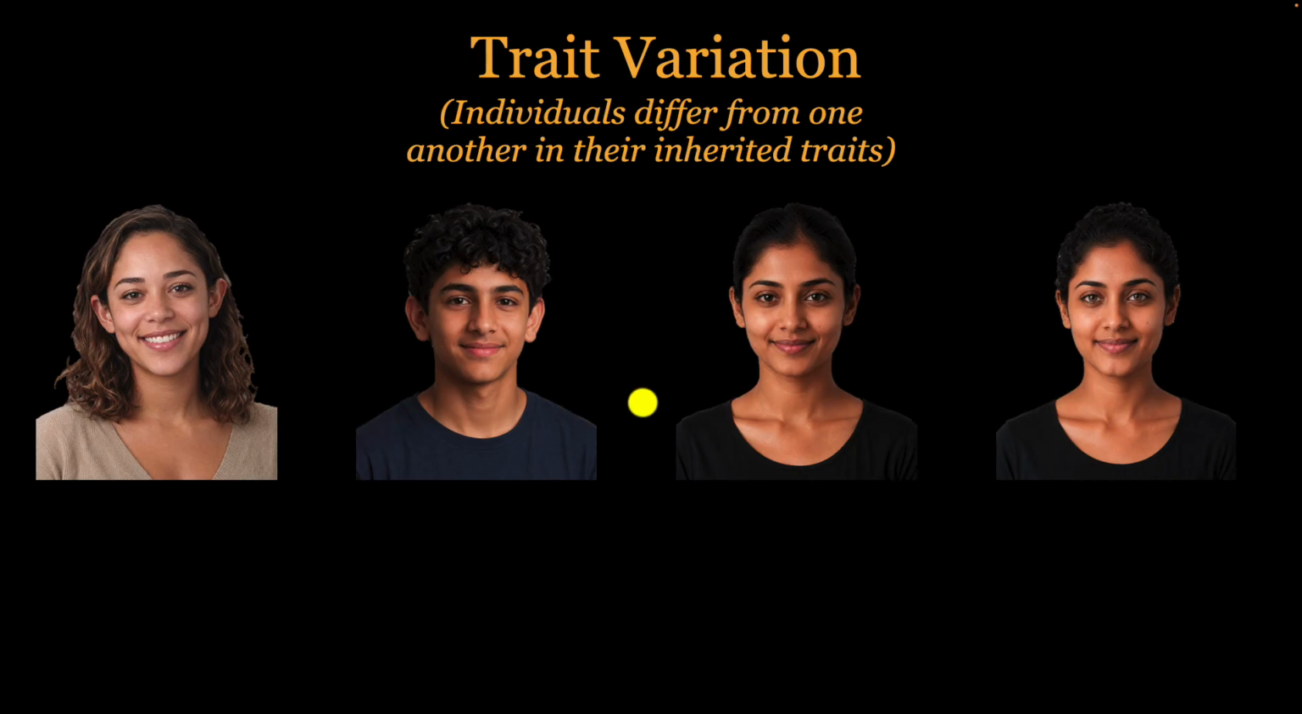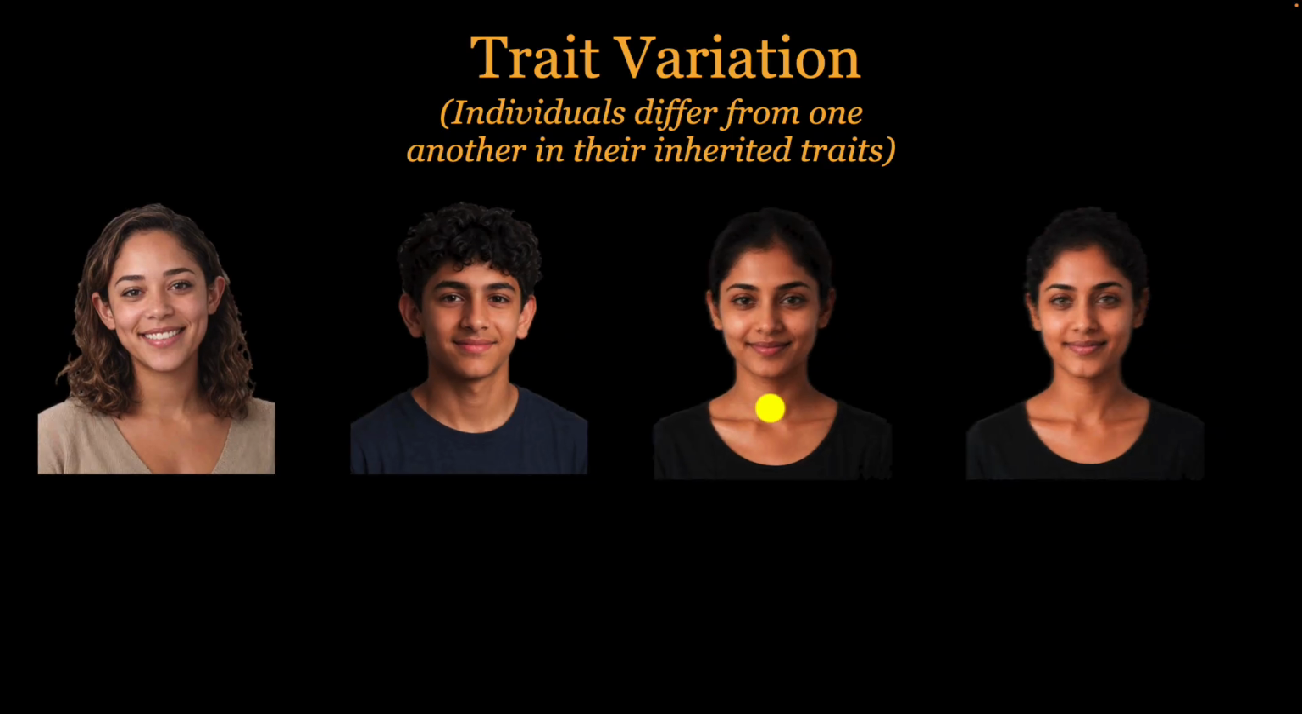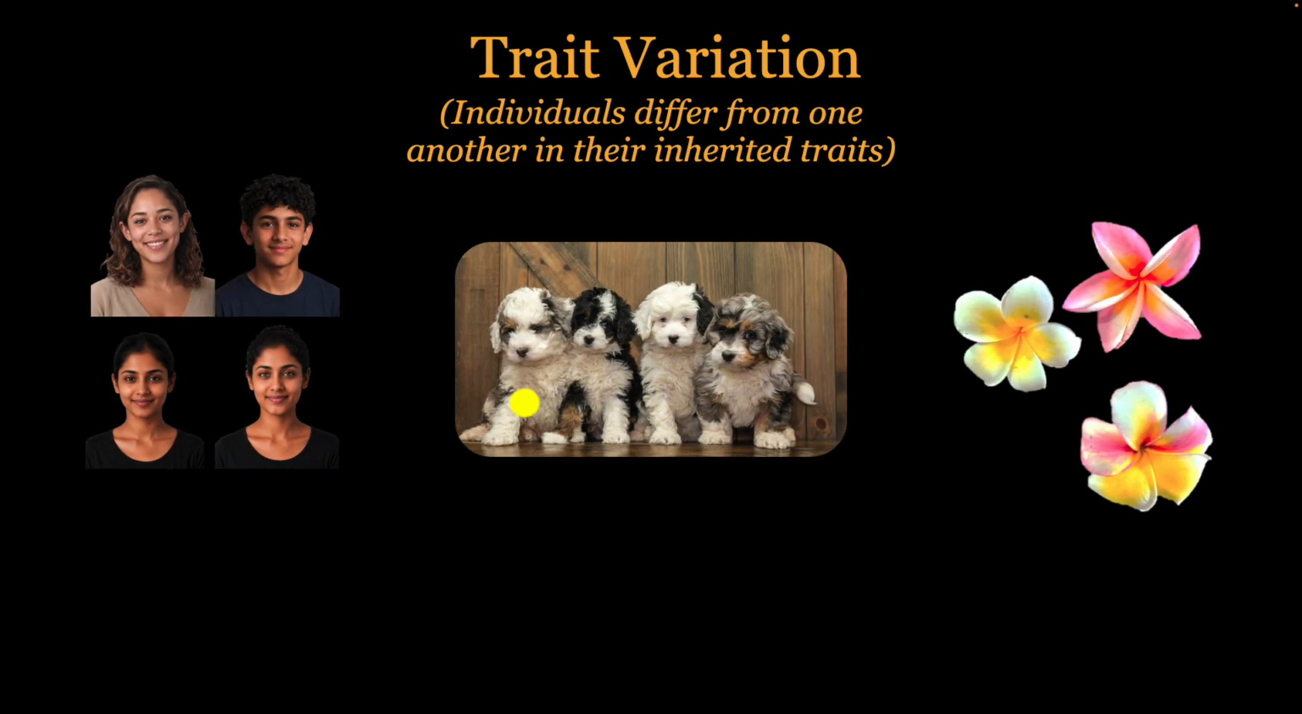And again, this is not specific to just humans. Trait variations exist in all kinds of populations. So for example, in a litter of puppies, some may have inherited different coat patterns. In a field of flowers, some may inherit slightly different petal shapes or colors. They're all examples of trait variation. It's the trait variation that makes every single individual unique.